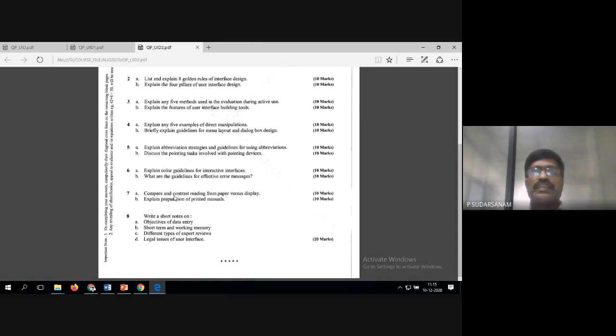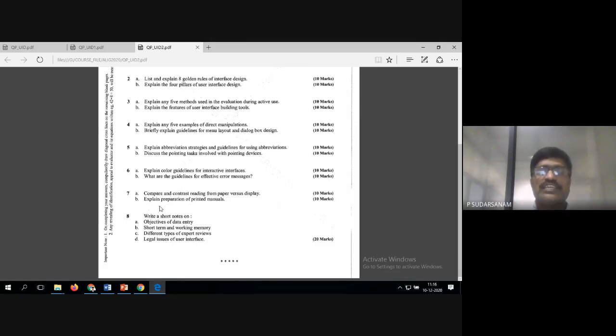Next is to compare and contrast reading from paper versus display. We have already done this in the fifth unit, first chapter. When you are reading the paper and when you are going digital, what are the differences we need to discuss. Some of the projects they have done online circulars. So when you go digital, what will happen? That is this question: compare and contrast reading from the paper versus display.